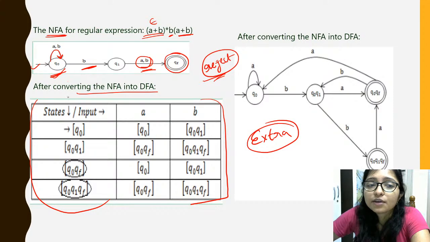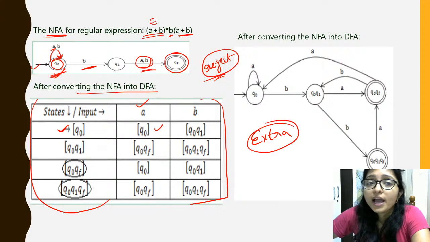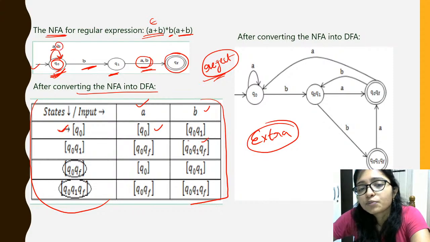So here is the Q0, the initial state, and from this initial state using A I can come only to Q0, right? Using B, we can come to Q1 and we can also come to Q0. That's why we are writing here Q0 and Q1.